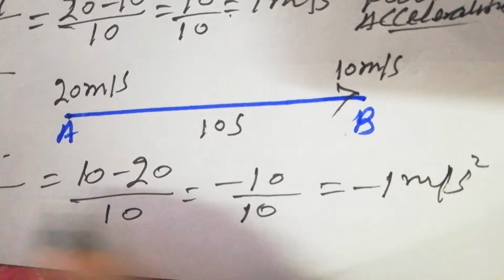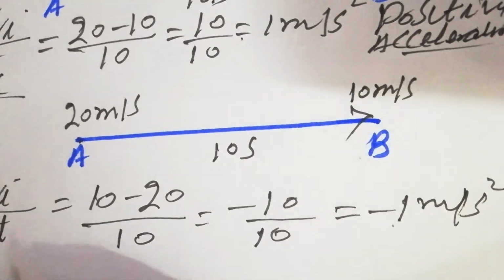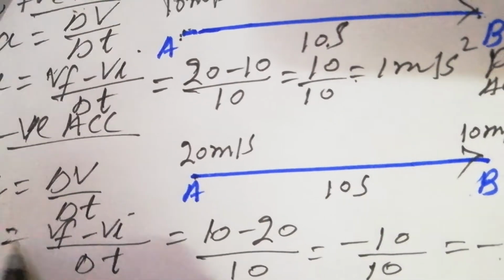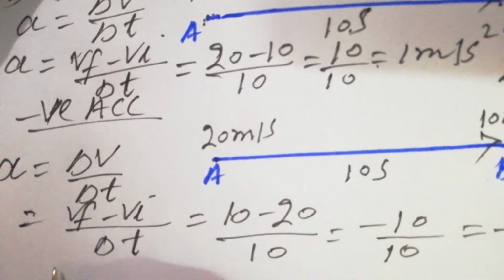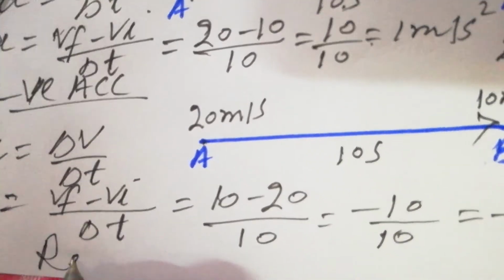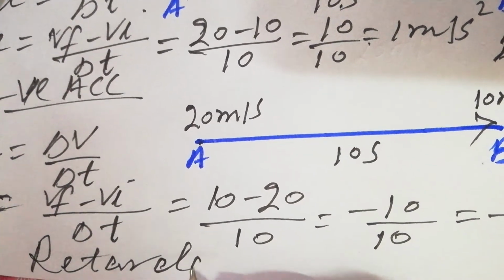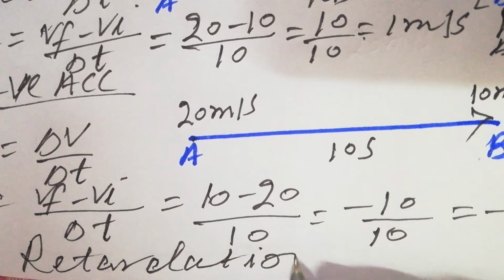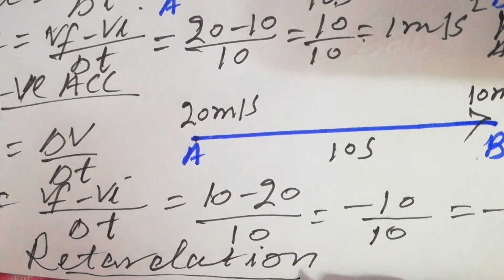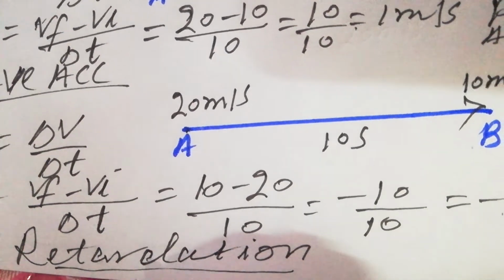So in this case the acceleration is negative acceleration. Negative acceleration has another name, retardation, students. The negative acceleration is called retardation.